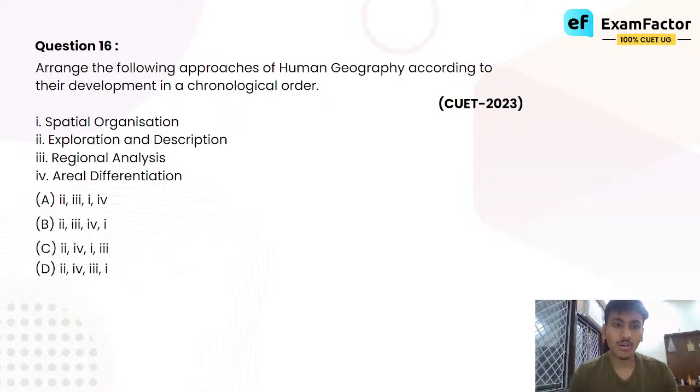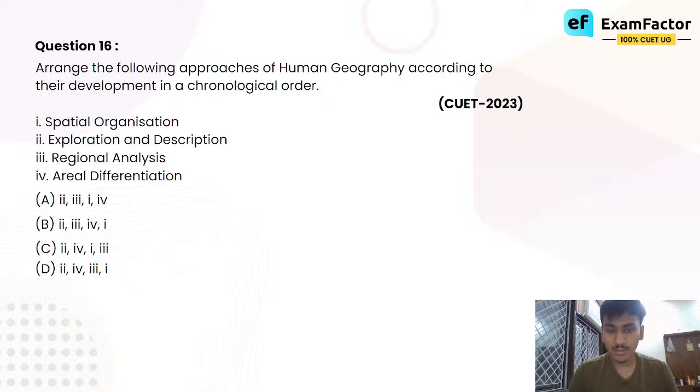Suppose you are in a place where there has been a drought, where people are dying and where it has not rained, obviously you will want to go to a place where you know fresh water will be abundantly available. That is why knowing about a place is essential to utilizing it, utilizing the resources that come from it. Next was the phase of regional analysis.